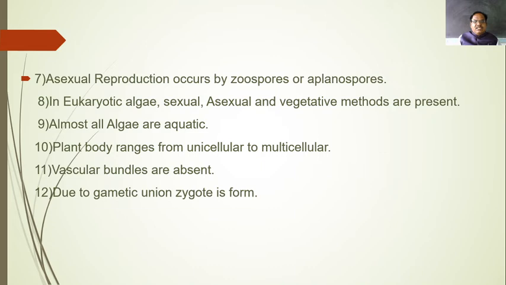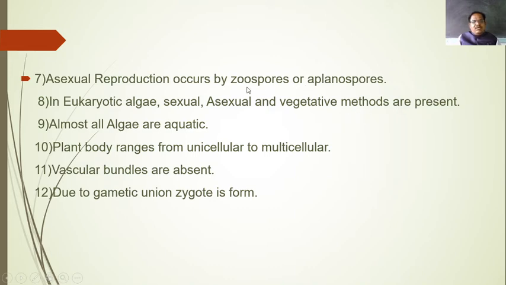Then the next character is that asexual reproduction occurs by zoospores or aplanospores. In eukaryotic algae, sexual, asexual and vegetative methods are present.